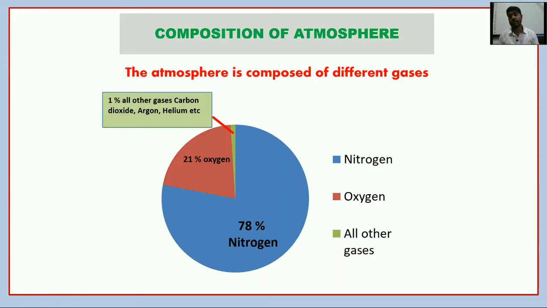Next is composition of atmosphere. As we know, atmosphere is composed of different gases. 78% of the gases is nitrogen, 21% is oxygen, and the rest 1% is all other gases like carbon dioxide, argon, helium, etc.